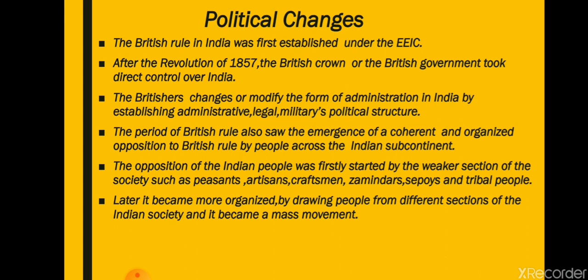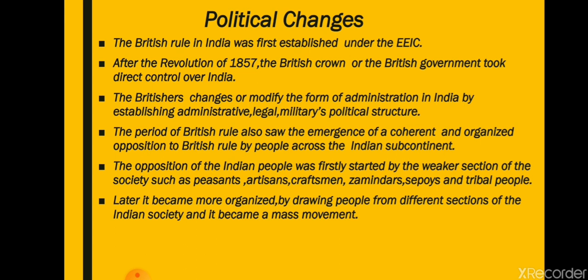Since Britishers were exploiting them and forcing them to do whatever they wanted, the revolt of 1857 was the cause of the opposition of Indians towards Britishers. So this was the period when we saw some organized opposition by the Indian people against the Britishers.